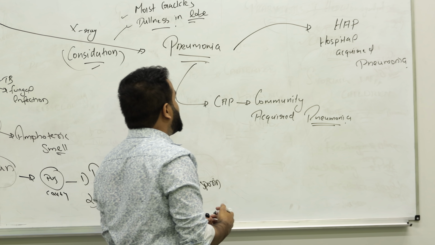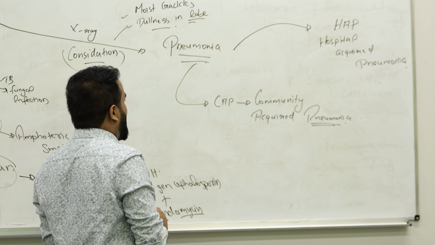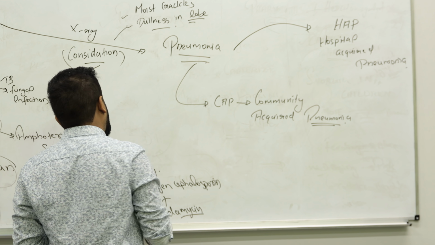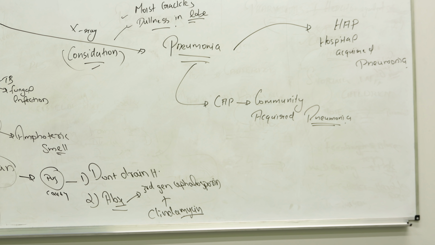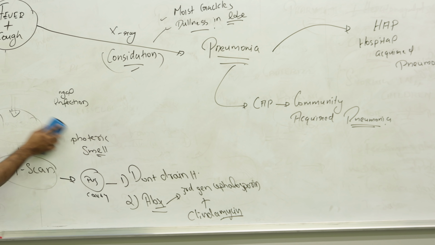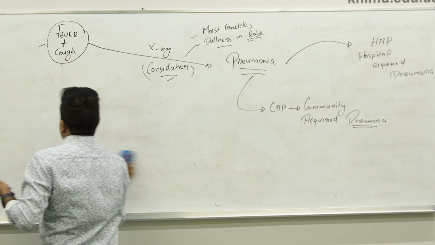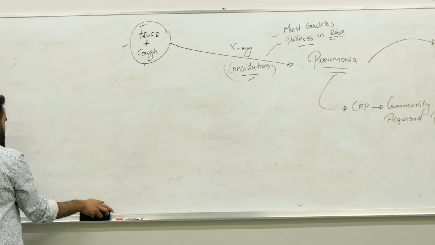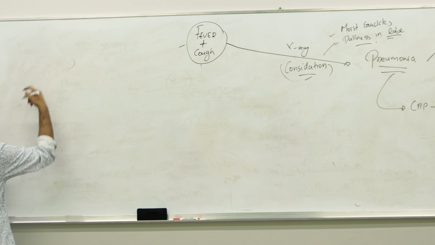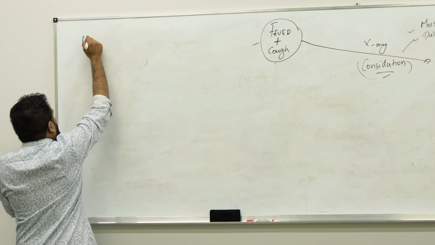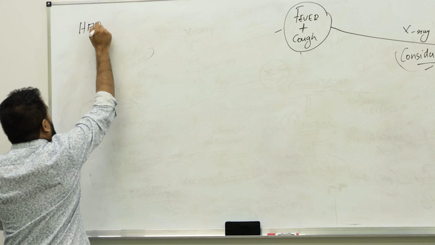So we have to differentiate exactly what is HAP and what is CAP. Once again, if in the X-ray you are seeing consolidation, moist crackles, along with pneumonia features, think it can be HAP or CAP. So let's differentiate what exactly HAP and CAP mean.